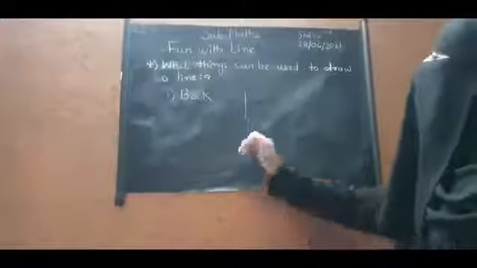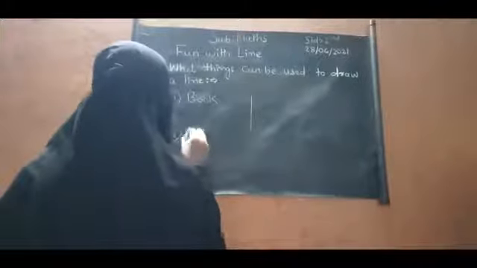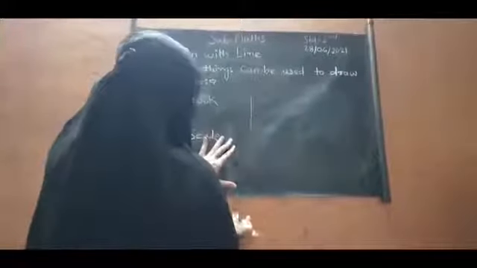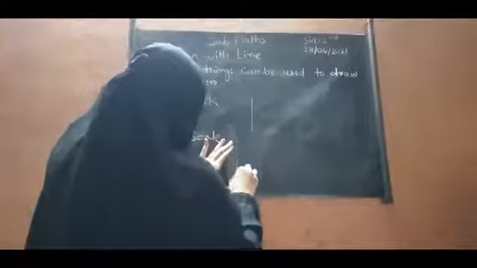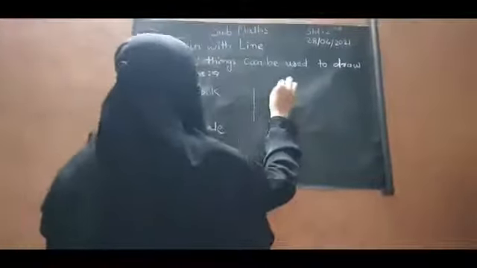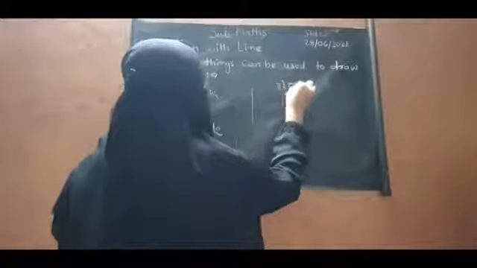Okay. Then the next thing is scale. By using scale, we can draw a line like this.